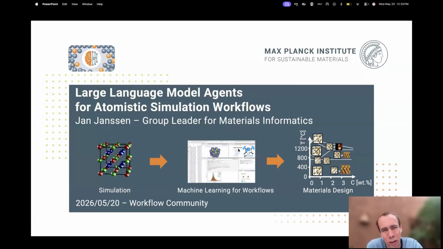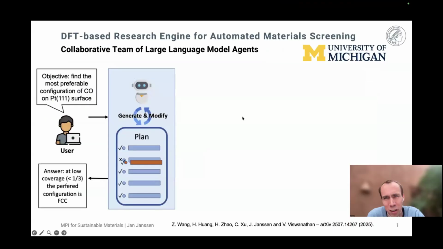So we now built a large language model agent system. We call it DREAMS. It stands for density functional theory research engine for automated materials screening, where we demonstrate the current state for specific quantum mechanical simulation and what agents can already do. As a user, you can ask a question that you would also ask your expert or your fellow colleague. The agent then generates a plan and modifies it depending on the priorities. And then behind the supervisor agent, we have a whole team of different sub-agents that do the individual tasks.